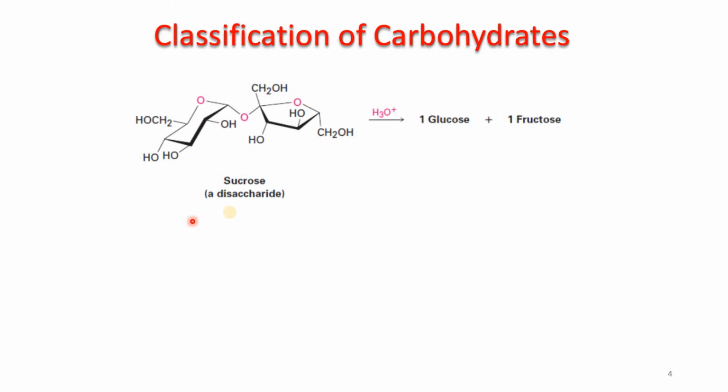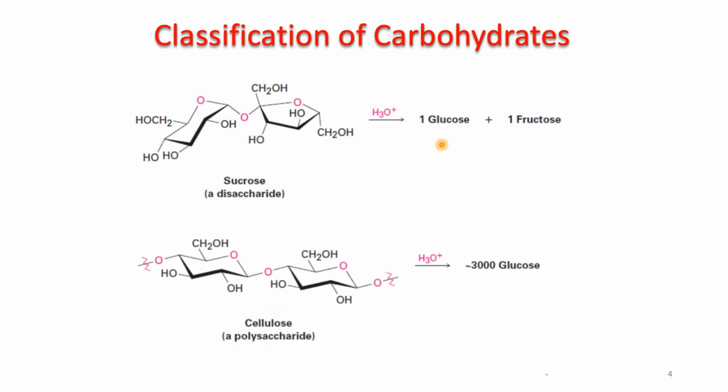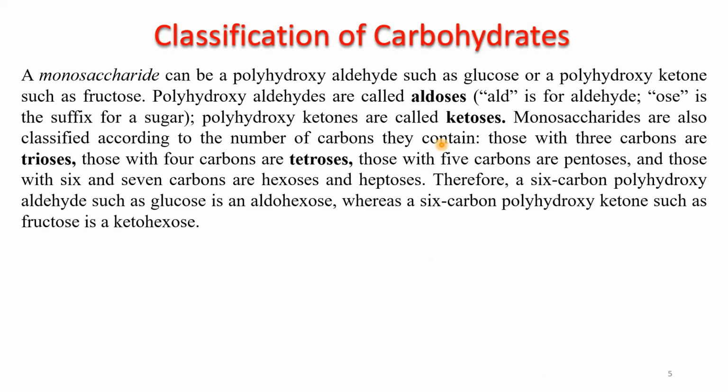For example, sucrose, which is a disaccharide, upon hydrolysis gives two molecules, one glucose and one fructose, meaning two monosaccharide units. For example, cellulose, which is a polysaccharide, upon hydrolysis will give approximately 3000 monosaccharide units of glucose.